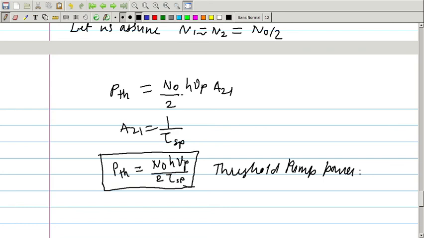We have found the minimum pumping rate required to achieve population inversion, and also considered the necessary condition for laser oscillation to occur, right, and we have also calculated the threshold pump power required for laser to oscillate, which is given by P threshold is equal to N0 h nu p upon 2 times tau SP. In the next lecture, we are going to study the laser rate equations for 4 level laser.